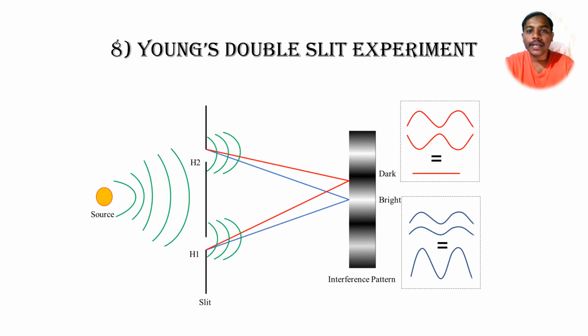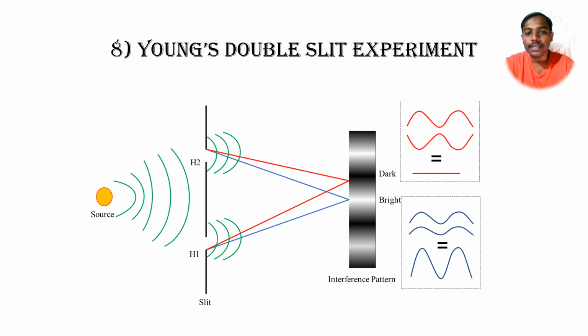In this schematic we can see how Young's experiment explains the interference and diffraction things. In this experiment there is a slit, and H1 and H2 are the holes generated by those slits.